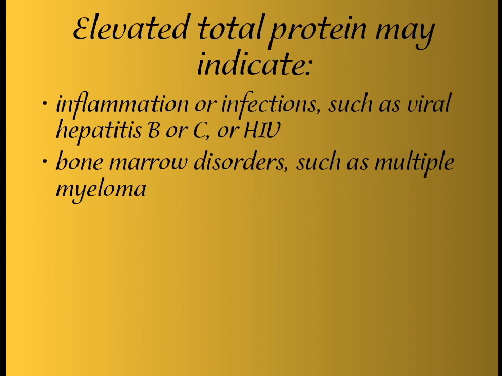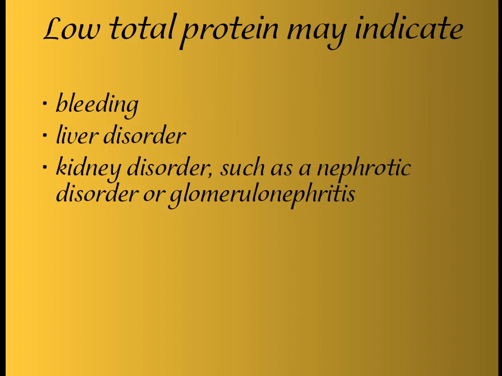Elevated total protein may indicate inflammations or infections such as viral hepatitis B and C or HIV, human immunodeficiency virus, as well as bone marrow disorders such as multiple myeloma. Low total protein may indicate bleeding, liver disorders, or kidney disorders such as nephrotic syndrome or glomerulonephritis.